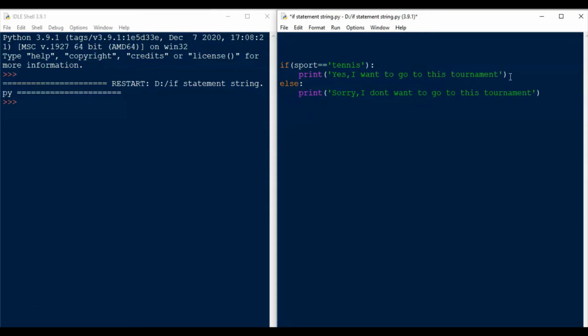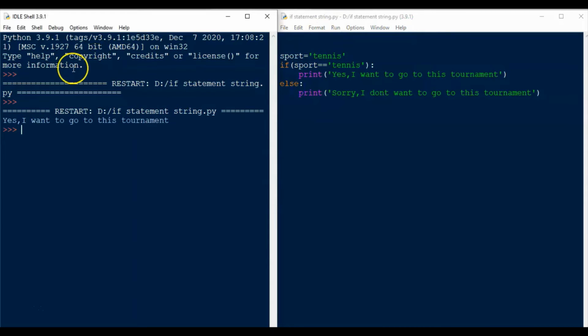Now, luckily, when we ask this question, our friend also says that the tournament is a tennis tournament. So let us create a variable called sport, because we were checking for sport here, right? Sport equal to tennis within single quotes. Now save the file and run the code. So we have a sport called tennis and we have written the condition that if it is tennis, we want to go to the tournament, else we don't want to go.